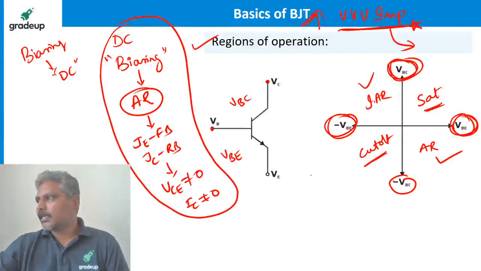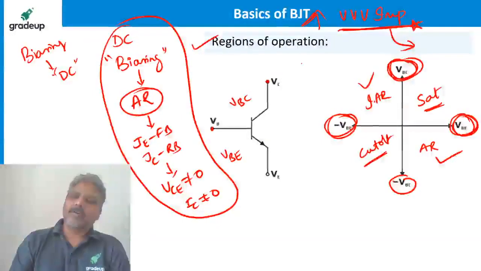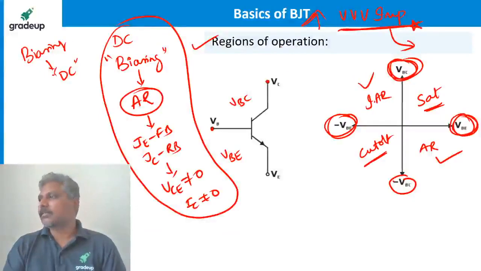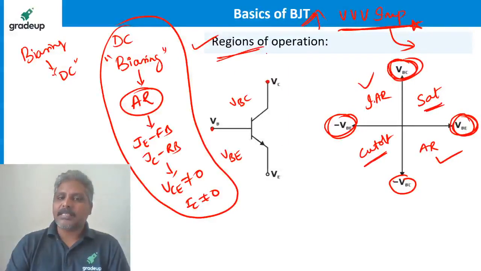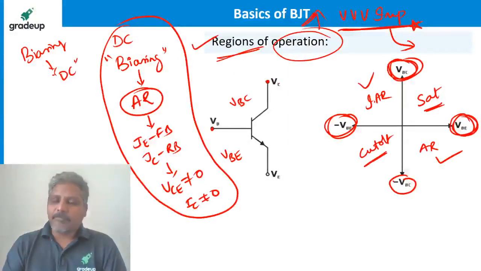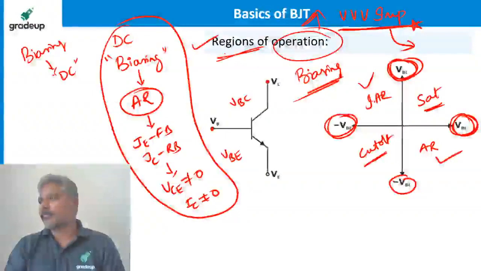Sir, you said that it is like a diode, but not exactly like a diode. So is there any practical example where we can use diodes in place of a BJT? As a switch only. As a switch only, you can use a diode in place of a BJT, nowhere else. Josna, this is what we are talking about with biasing. Whatever the region of operation, it is possible only by applying some DC. Applying DC is nothing but biasing.